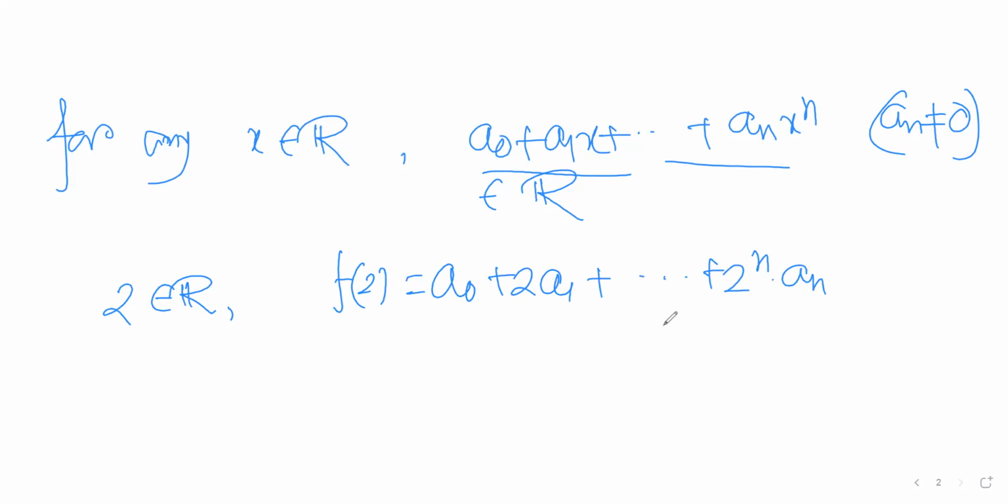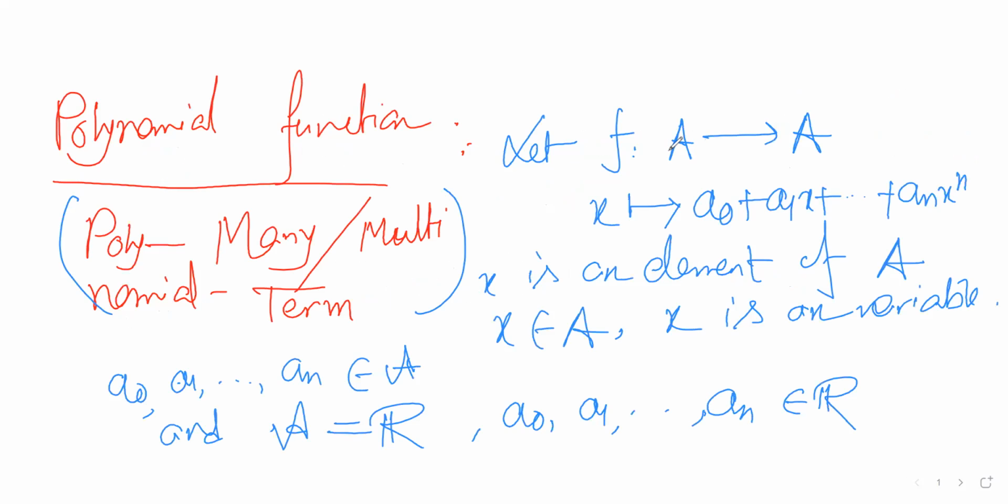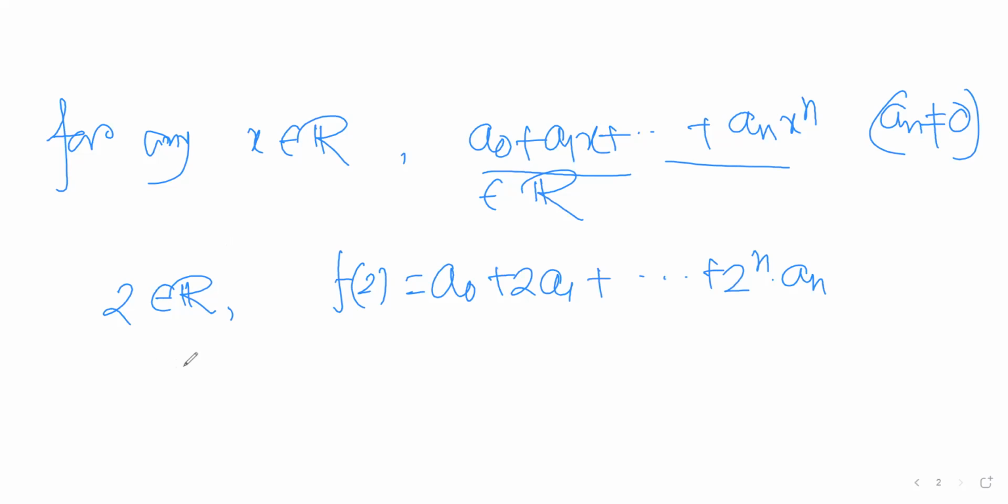So if we take R as the real numbers, then f is a function from R to R, that is, real number to real number, which is defined as x goes to this type of function, a0 plus a1x plus an x to the power n. This is known as a polynomial.